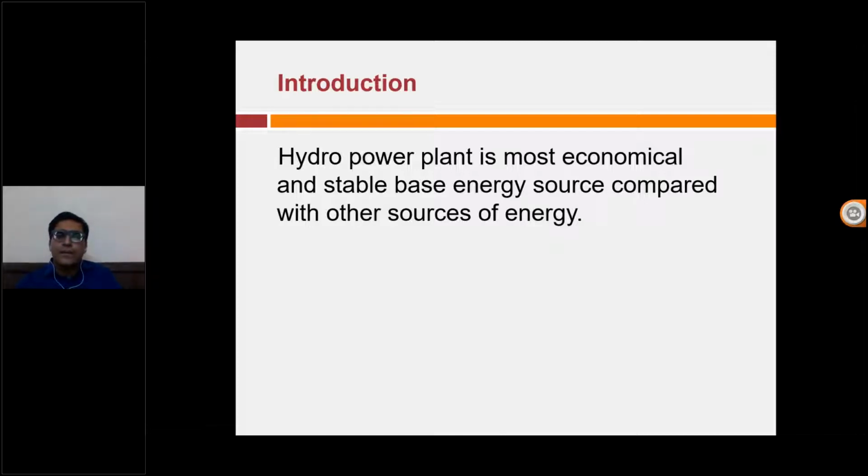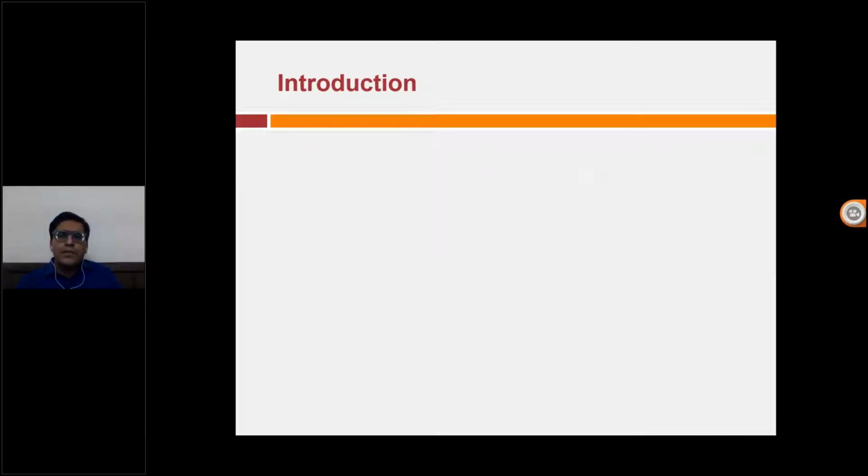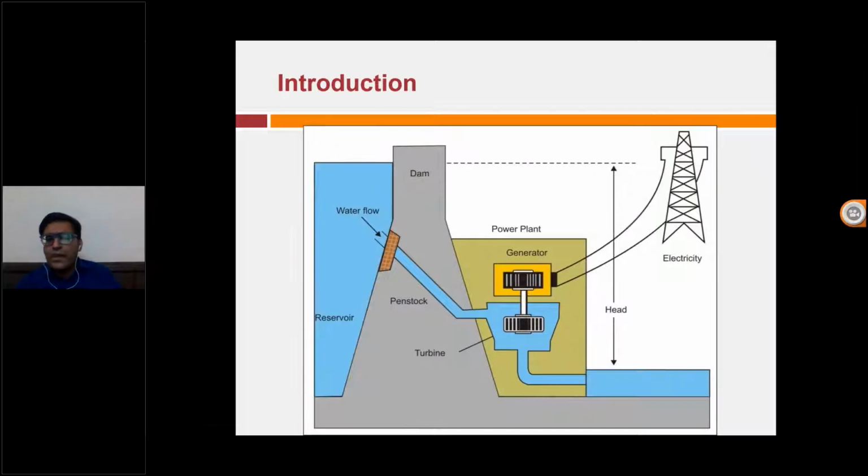As I was discussing, hydropower plants are very important for the energy security of India, and my topic is related to that. This is a basic layout of a hydropower plant. What we are doing in a hydropower plant is taking the energy from the water and running a turbine to generate electricity. It sounds very simple, but in actual practice it's very difficult. I'll be explaining that in the coming slides.